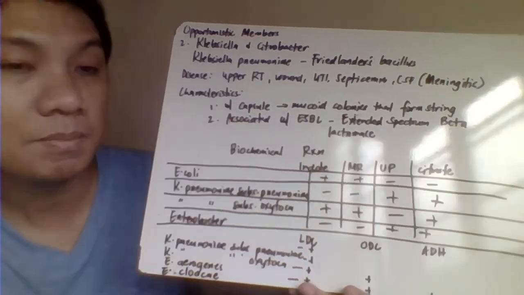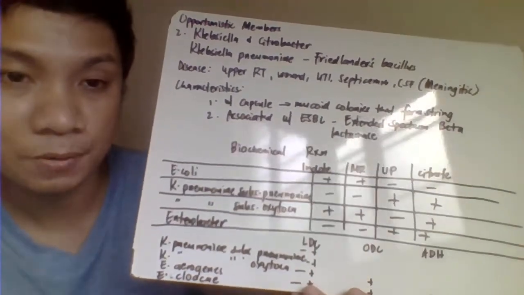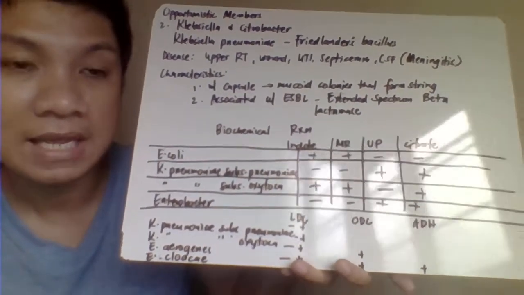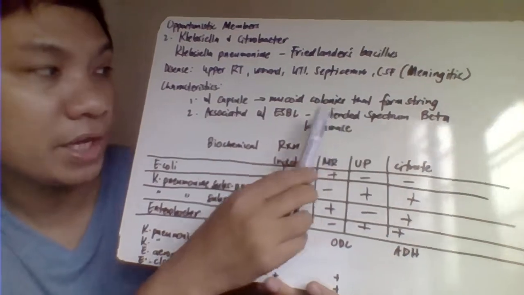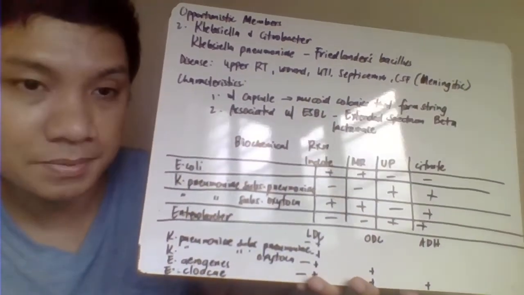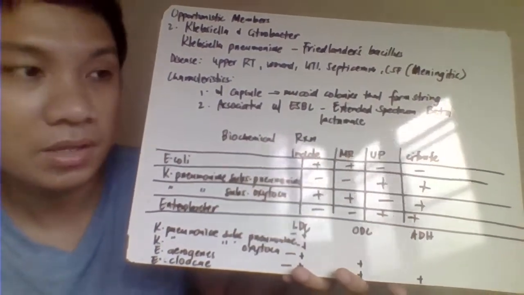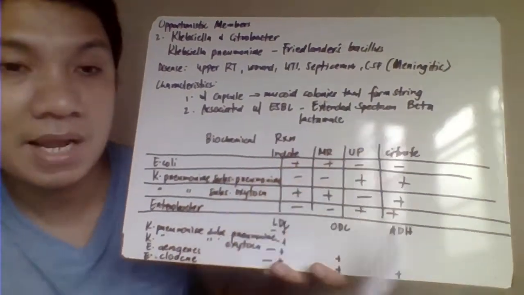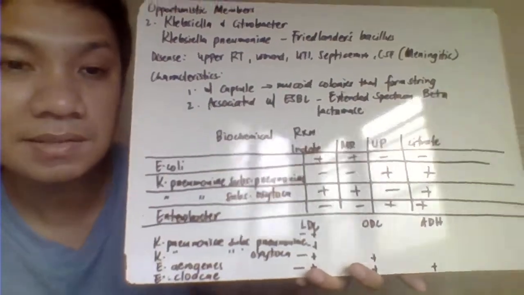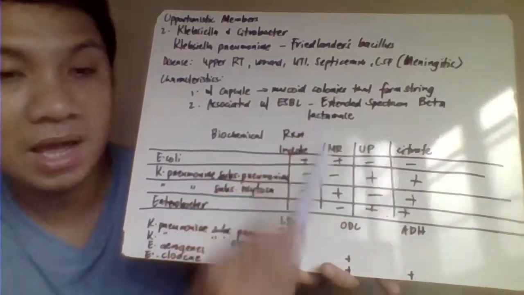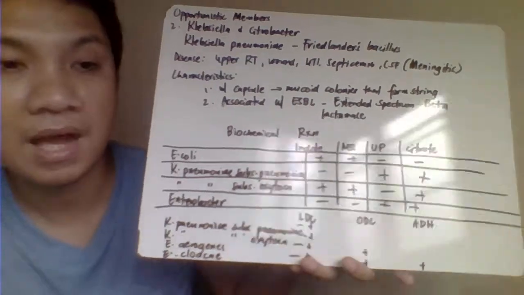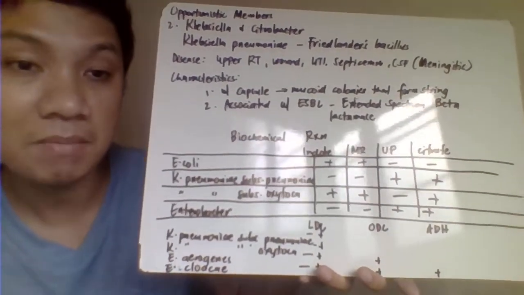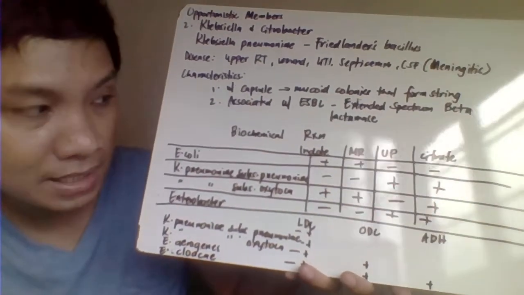Klebsiella pneumoniae is basically that one would have here the capsule. And dahil sa capsule niya, it appears to have here very large na colony and most likely that one is highly mucoid. Again, because of the capsule. It is also associated with your extended spectrum beta-lactamase. So, ito ay mga strain na they are most likely resistant to your antibiotic treatment, especially for the mga penicillin group because of the beta-lactamase nila na enzyme. We try to destroy the beta-lactam ring of your antibiotic like your penicillin.